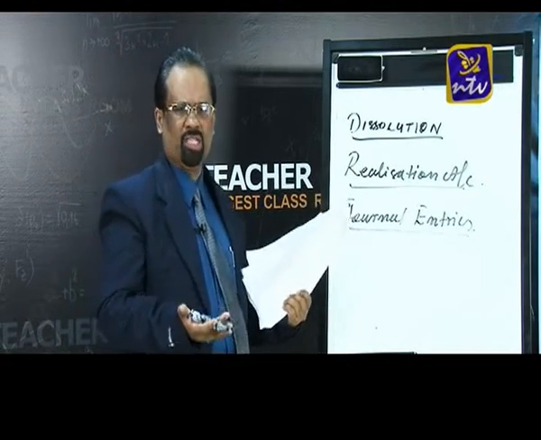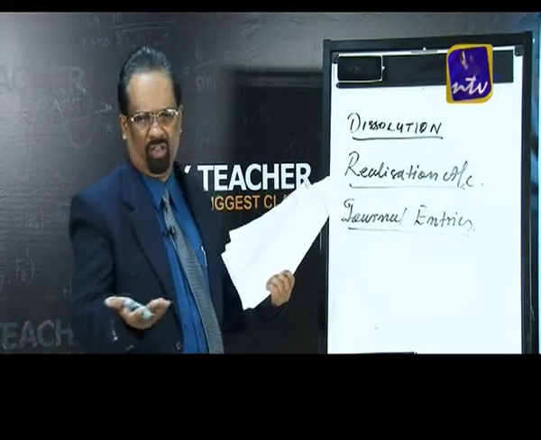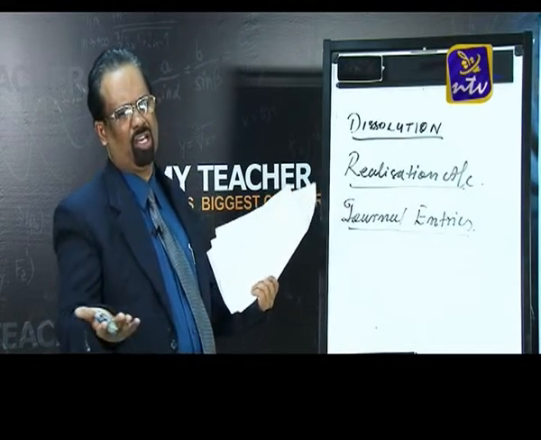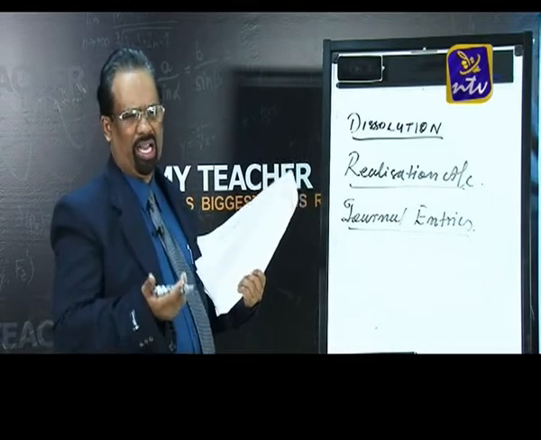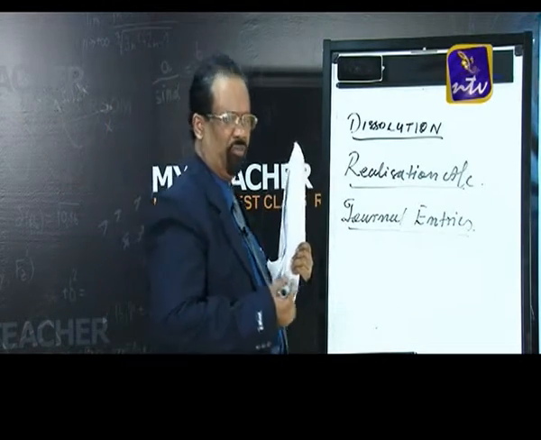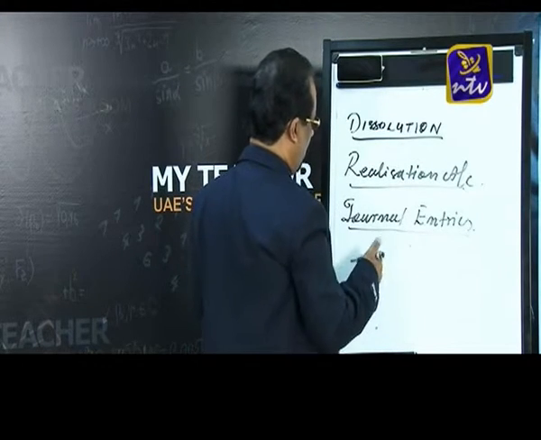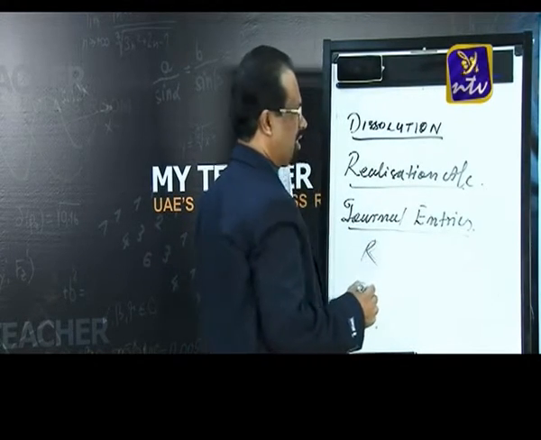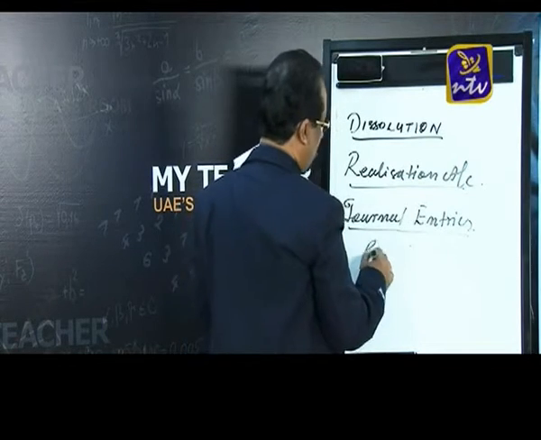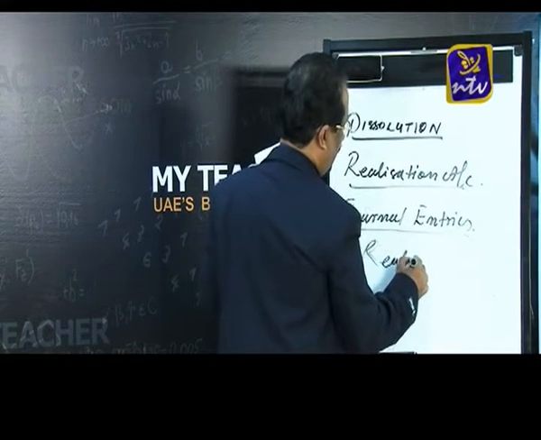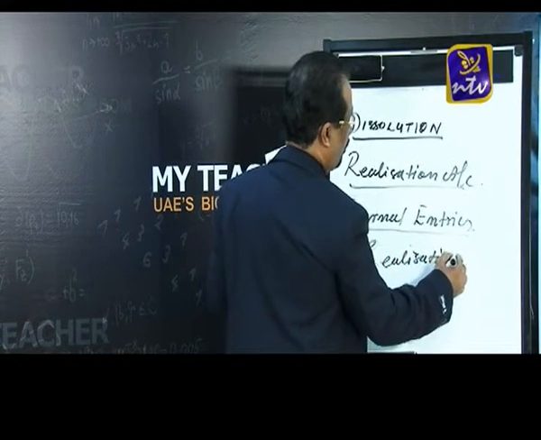You can see that tomorrow onwards the firm is not there. This procedure may be done by one partner, or the expense is met by the firm, whatever it is. You know that we are facing a lot of expenses. That expense is paid by the firm. So what is the entry? Realization account debtor to cash account. So the entry will be realization expenses met by the firm.